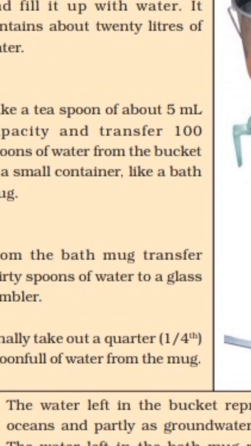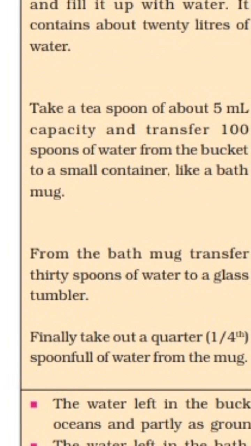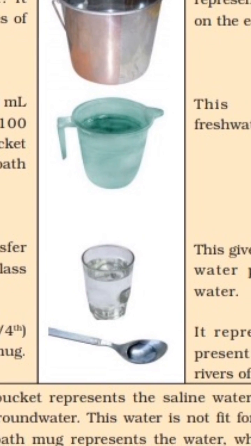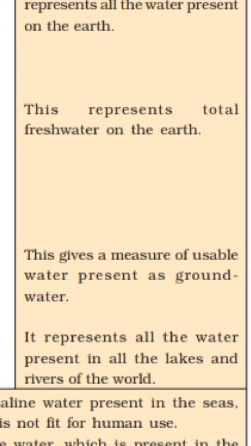Next, from the bath mug transfer 30 spoons of water to a glass tumbler. 30 spoons means 150 ml of water in the glass, and this gives a measure of usable water present as groundwater. We are aware that water is also present in the ground, called groundwater. We use this water through tube wells and bore wells. This 150 ml of water in the glass shows the total groundwater of the earth.